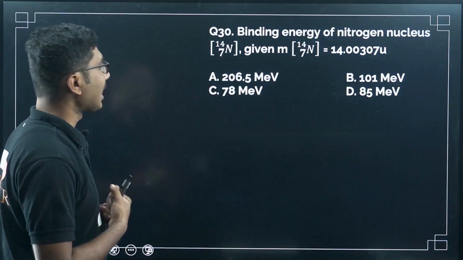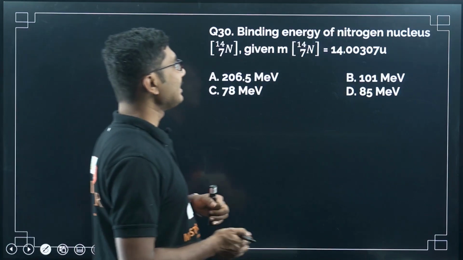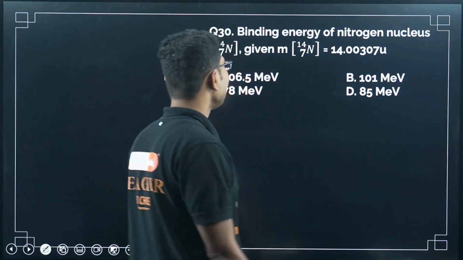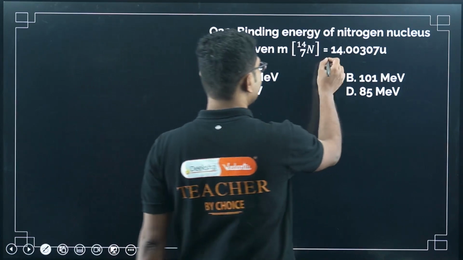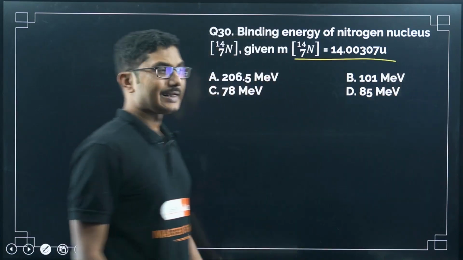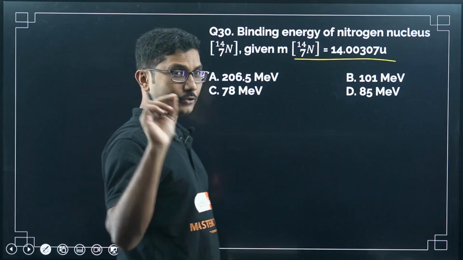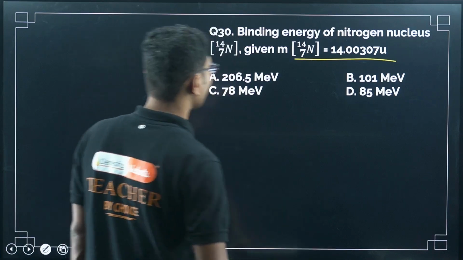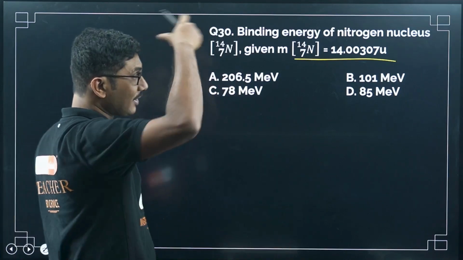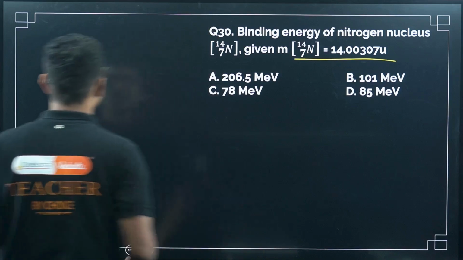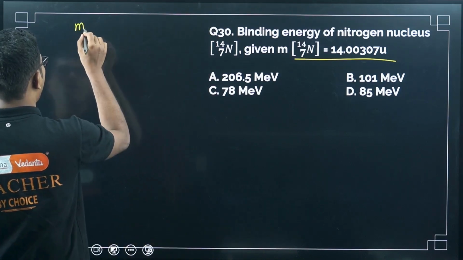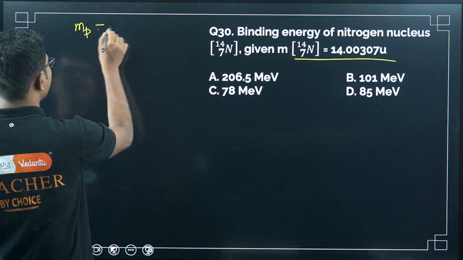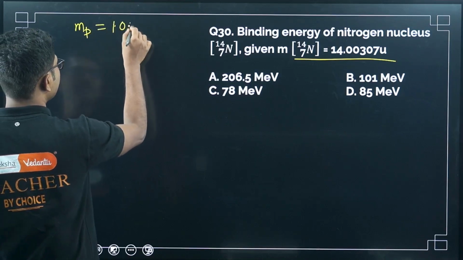Now let's move on to the last question. Binding energy of nitrogen nucleus, the mass of the nucleus is given. They have asked you for the total binding energy, not binding energy per nucleon. If they ask you binding energy per nucleon, the value will be slightly different. So what is the mass of a proton? Mass of a proton is approximately 1.007.